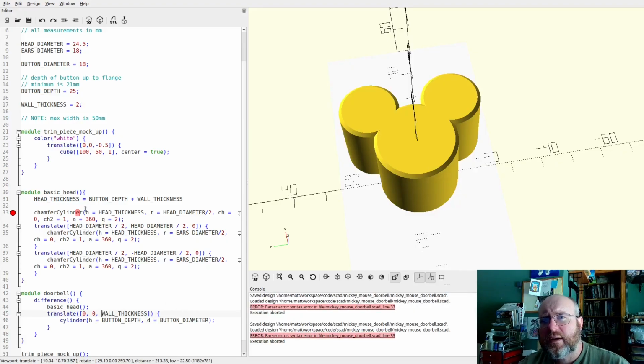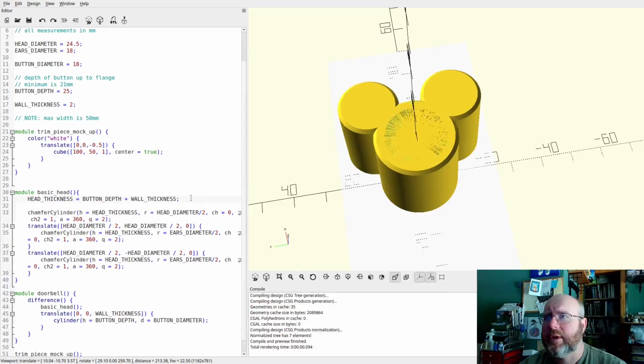Still upset. Chamfer cylinder, parser error, what is it mad about? Line 33. I forgot a semicolon there. Got to always look at the line at the top.